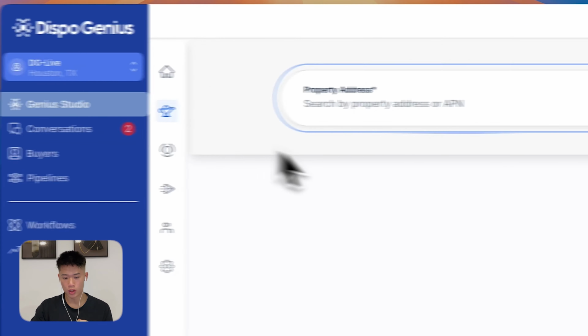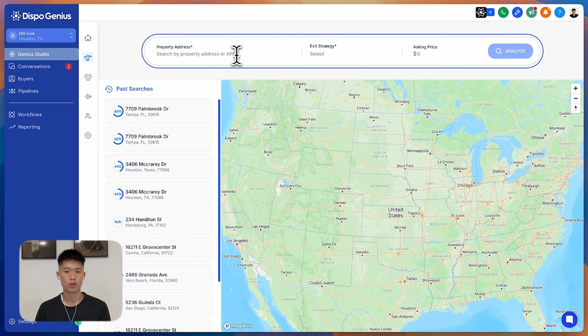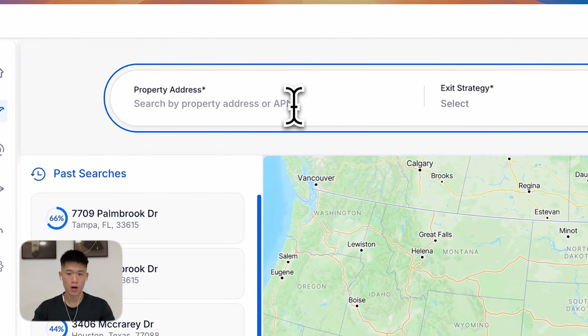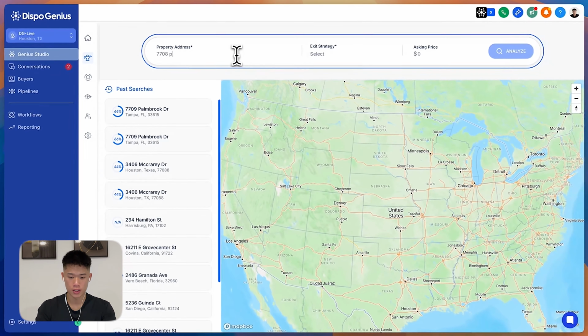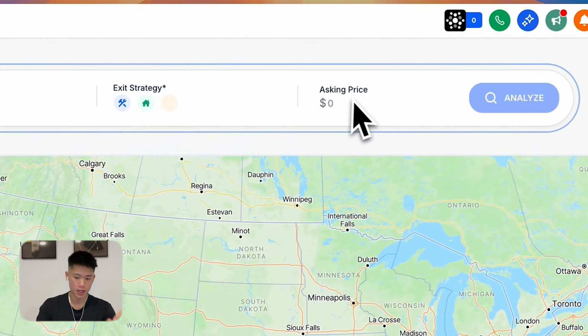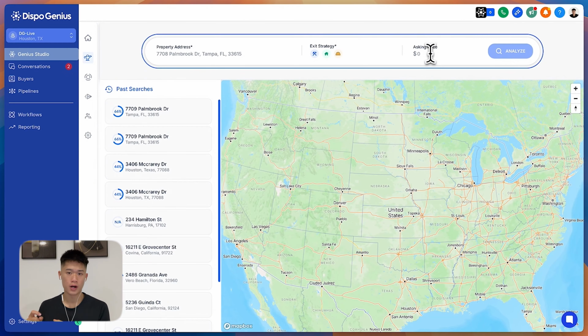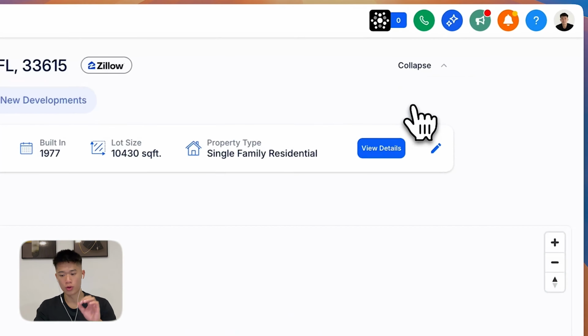The first thing users normally do is go to our tool called Buyer Genie. It's been specifically designed to help our users connect with new buyers or their existing buyers list the fastest. I first start by putting in the address of a deal that I'm trying to sell, or it could be a lead. Say it's a fix and flip, a buy and hold, or a new development. I do all three because I want to show you that our software also finds flippers, landlords, and builders and automatically skip traces them all within the CRM.